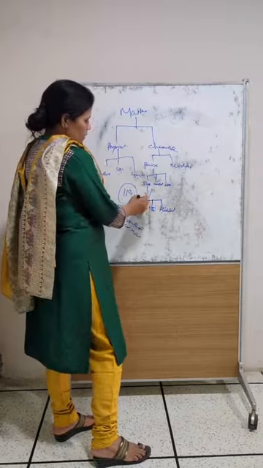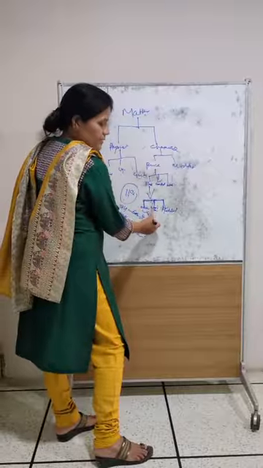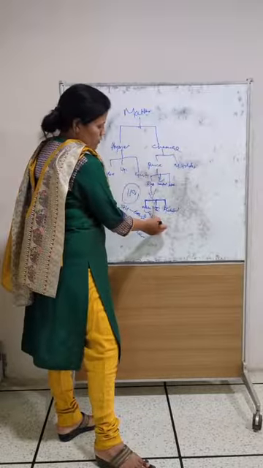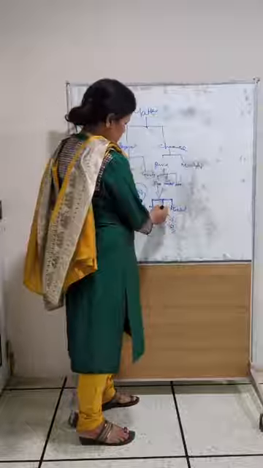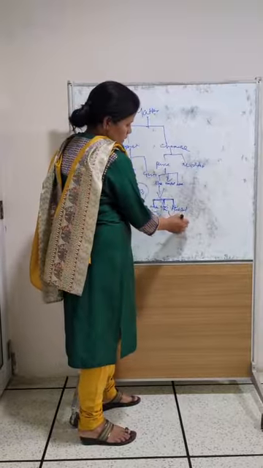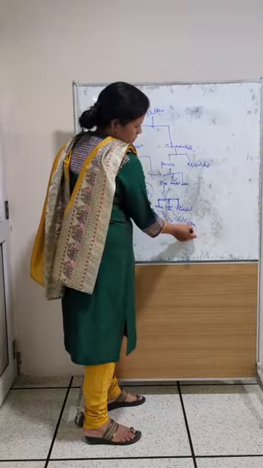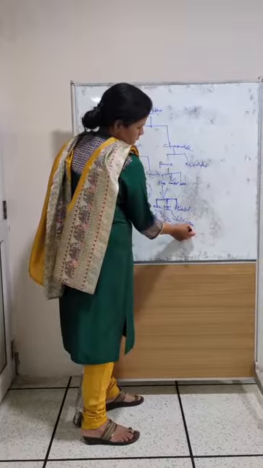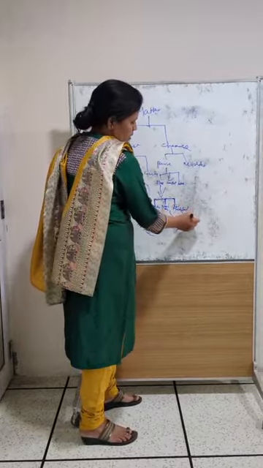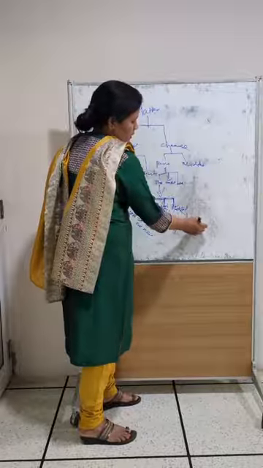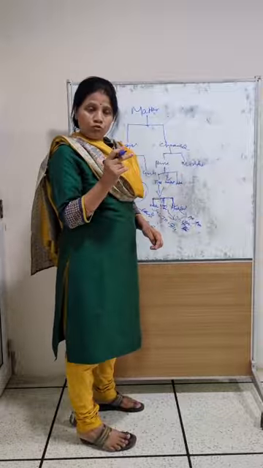Okay, then the elements are of three types. One is metal. Examples of metals are iron, gold, and examples of non-metals are nitrogen, then calcium, then the third one is metalloids. The examples are arsenic, antimony, etc. Okay. Then what is a compound? A compound is the mixture of two substances.